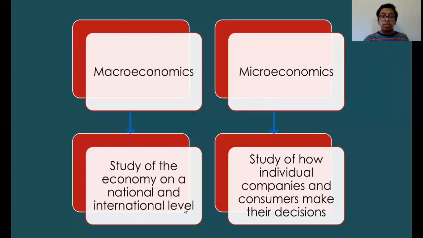There are two different types of economics: macroeconomics and microeconomics. Macroeconomics is the study of the economy on a national and international level. Microeconomics is the study of how individual companies and consumers make their decisions.